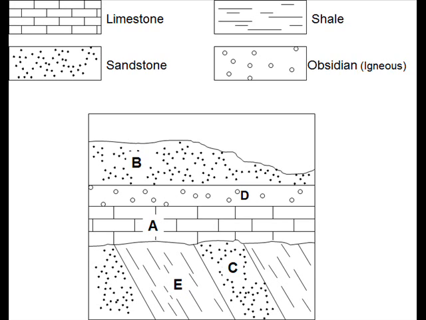14. Which of the following is the correct definition for the law or principle of superposition? A. Rock layers are uplifted by plate tectonics. B. New rock layers are buried under older ones. C. The older rock layers are always underneath newer rock layers. D. Layers can be eroded and then replaced by other layers after uplift.